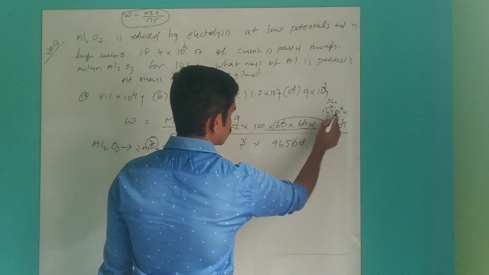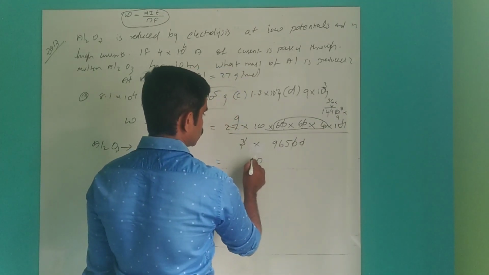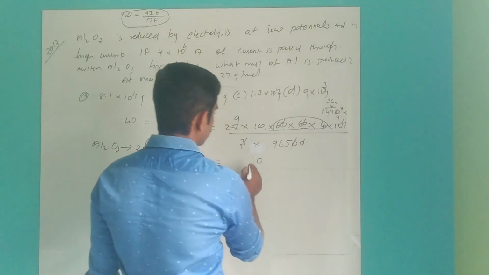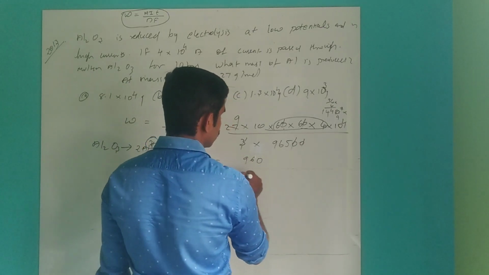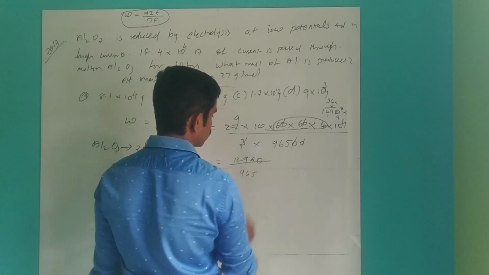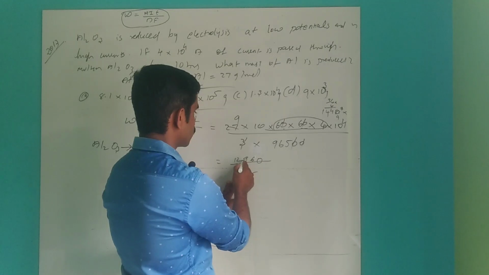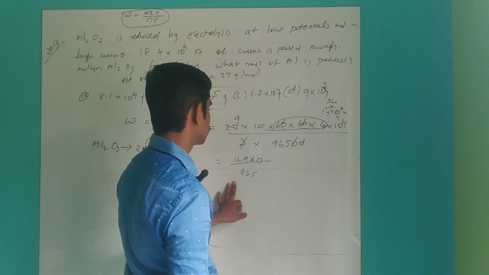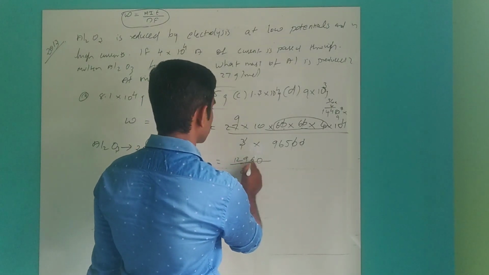Then 27, 36, 39, 12 divided by 9. I am taking 1000, so three zeros will come.